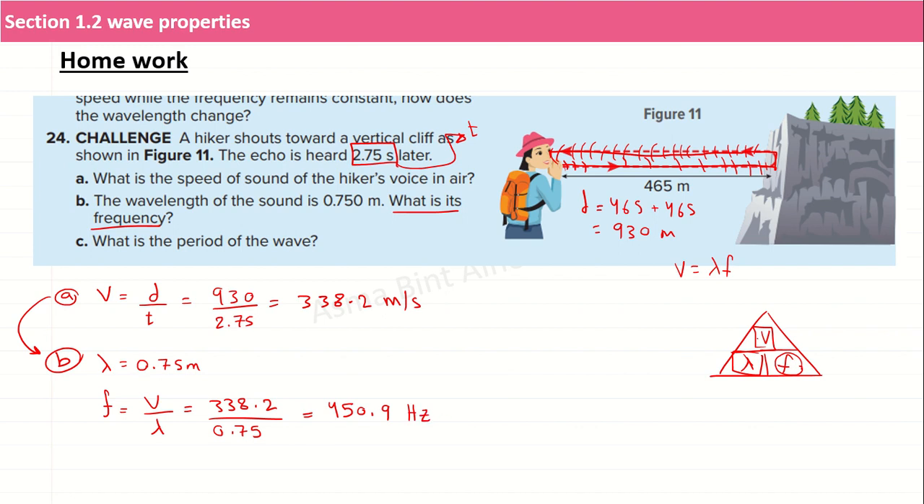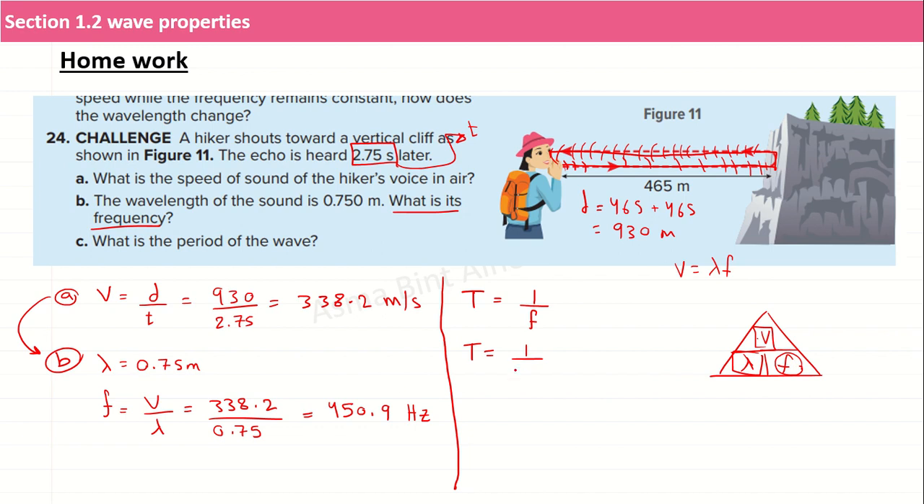Let's find C now. What is the period of the wave? What a simple question. I know that the relationship between period and frequency is reciprocal. That means one is the opposite of the other. So if he wants me to find the period, it's very easy. It's equal to the reciprocal of the frequency. T equals 1 over f. Do I have f? Yes, I just calculated this in B.